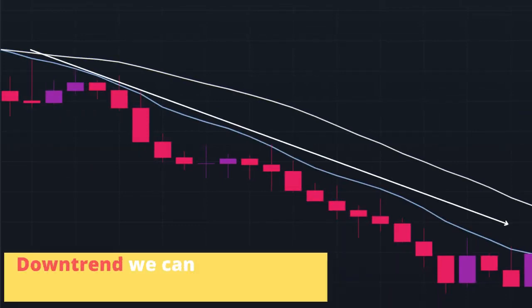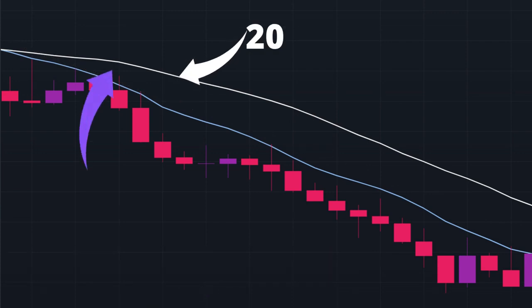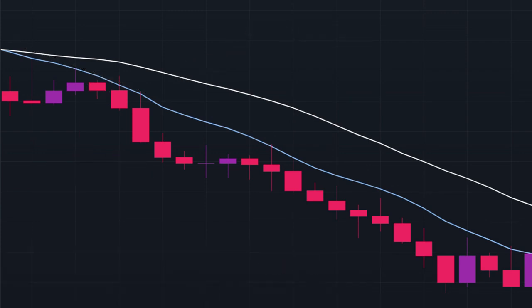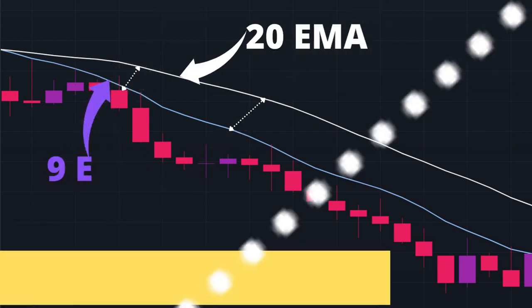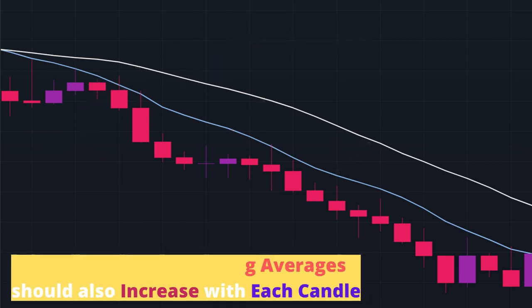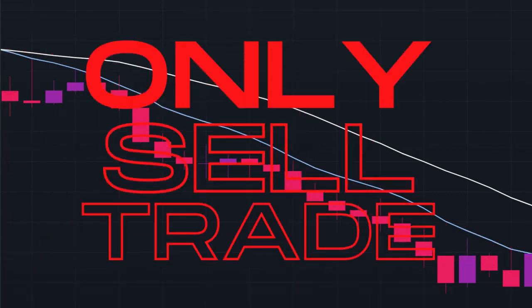In a downtrend, we can see that the price stays below the EMA most of the time, and the 9-period EMA stays below the 20-period EMA. Both the moving averages are sloping downwards, and the gap between the moving averages should also increase with each candle. So we can confirm that the price is in a downtrend, and we will only look for selling opportunities.